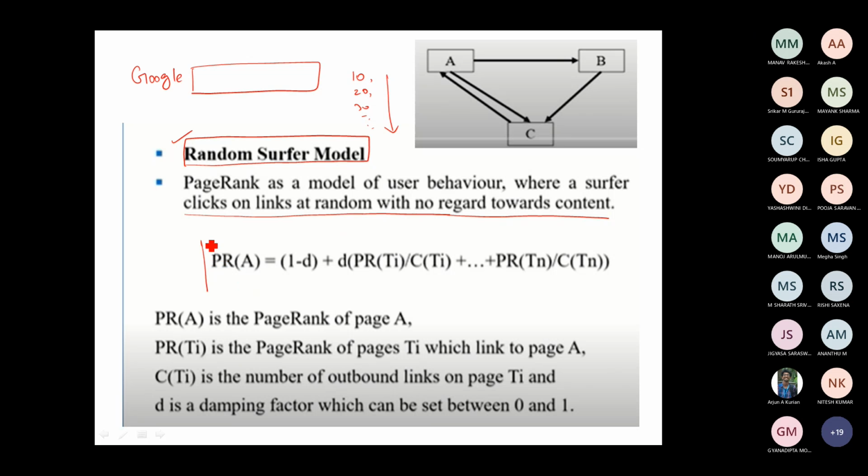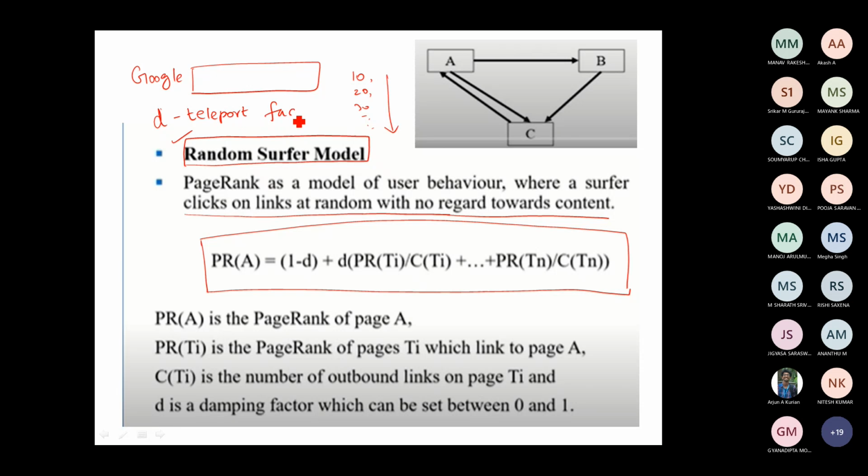So they have designed a simple formula for identifying the rank of a page. How to do that? We are assuming the teleport value as D. D is going to be the teleport factor. This is a very simple value which can be fixed to some 0 to 1 value in order to avoid the page rank of a web page getting 0.